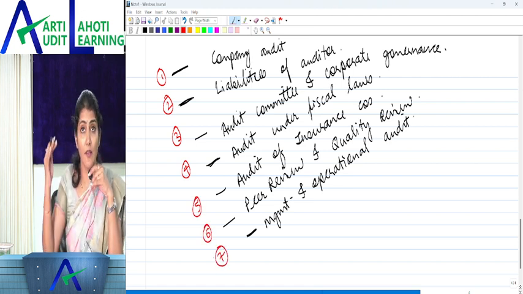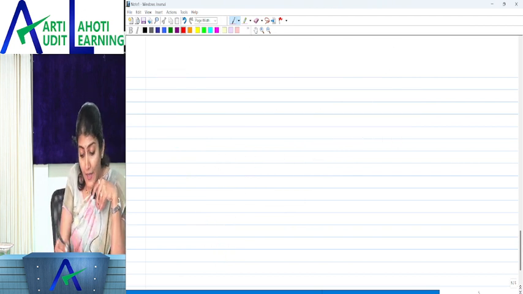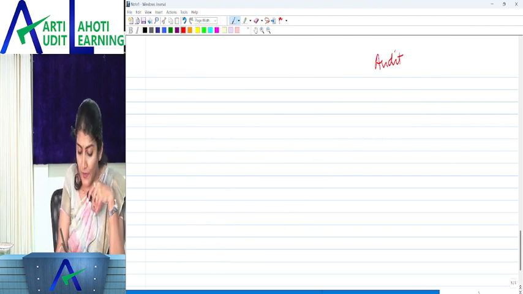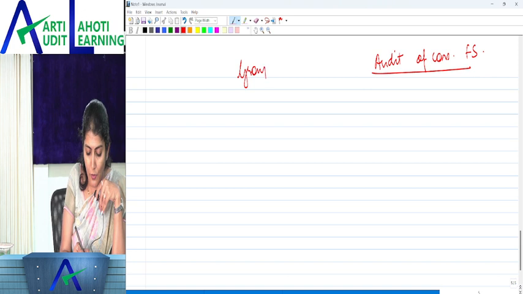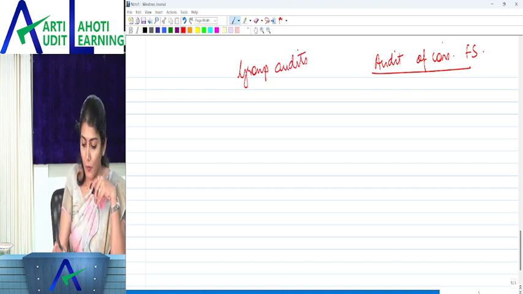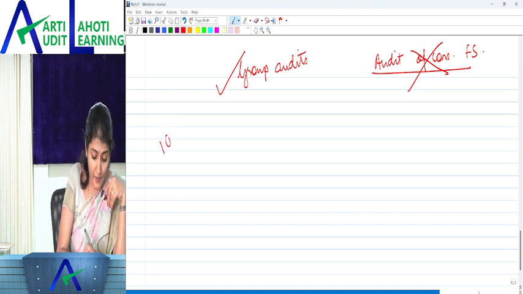Then we had the chapter on the audit of consolidated financial statements. Now the same chapter is there, but it is called the group audit. So it is a renaming of the chapter. Instead of audit of CFS, it is now called the group audit. Then I already told you about the 10 standards which have been added.